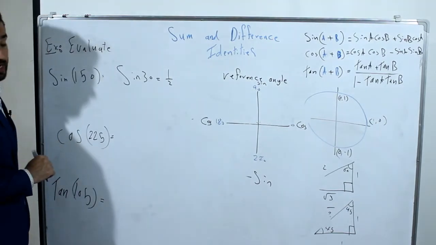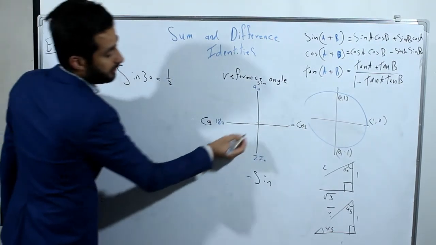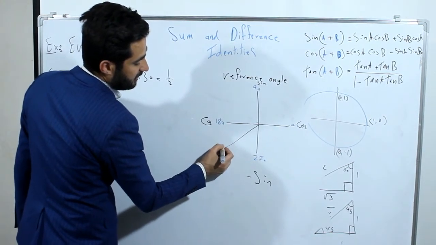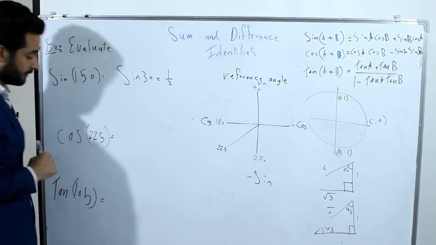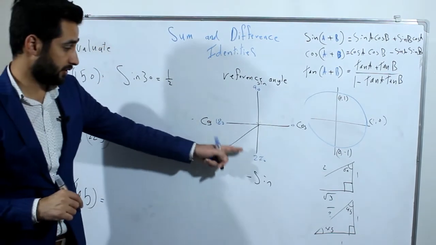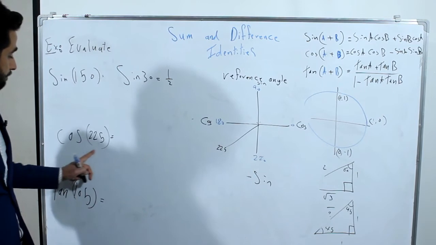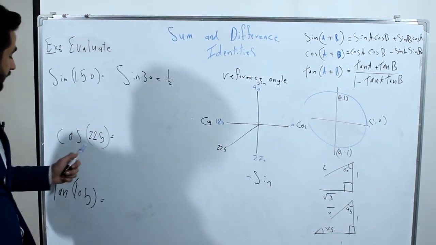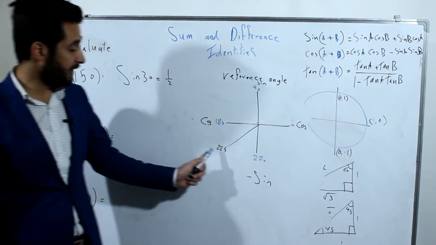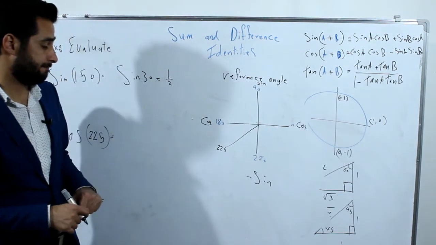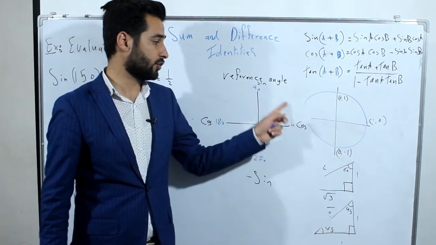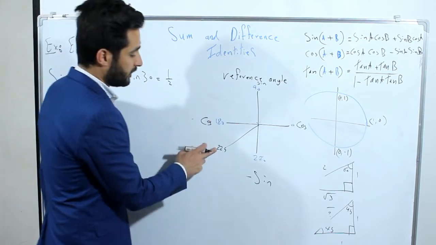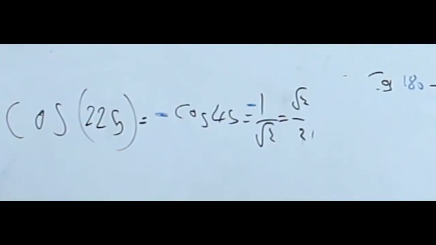Cosine 225 is between 180 and 270, and it is exactly between them, if it is 45. Cosine 225, we can say its reference is in the first quadrant. How can I find that? 225 minus 180.